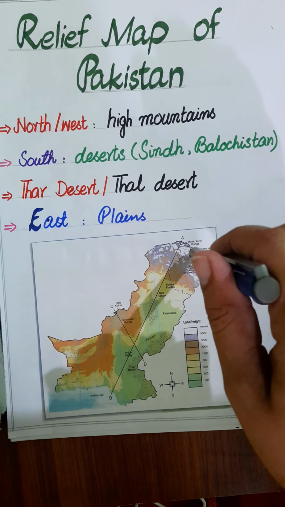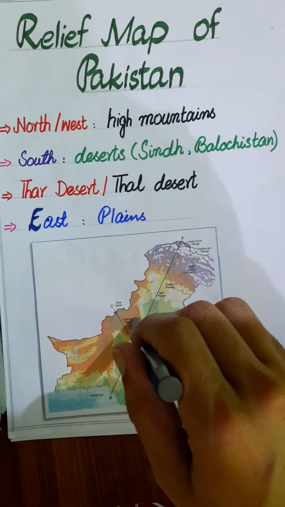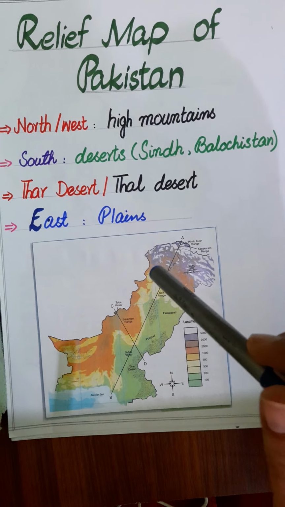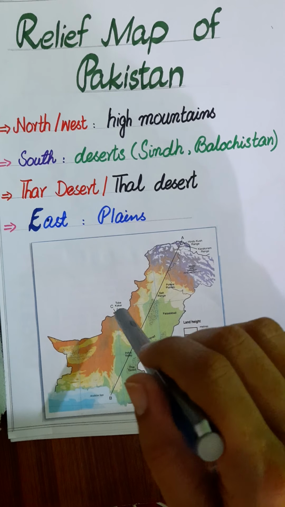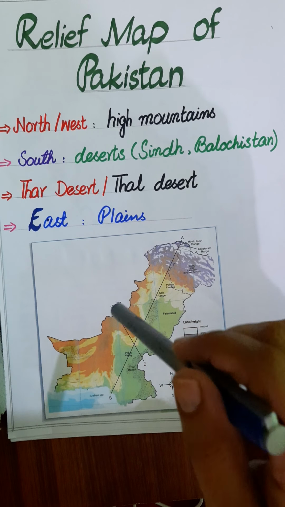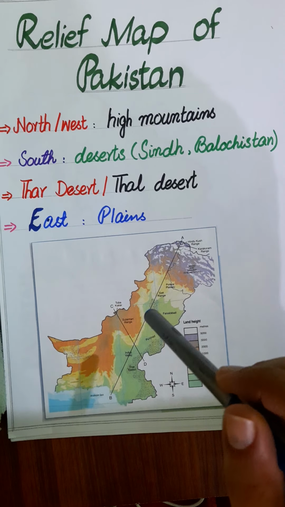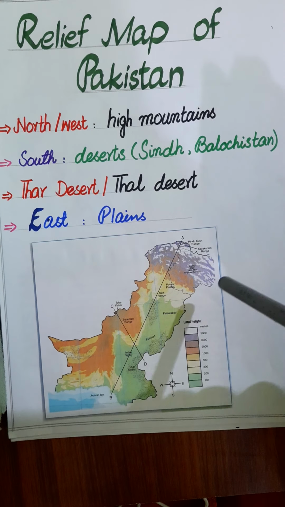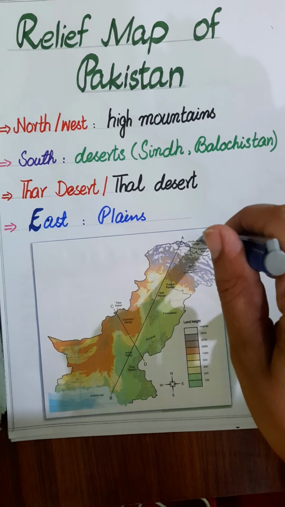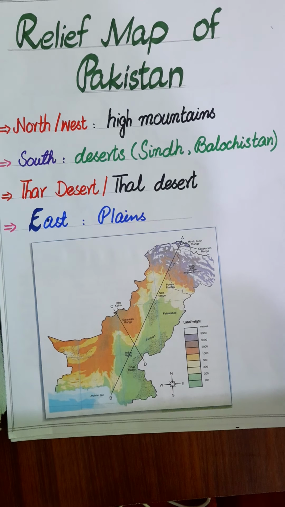Okay, in the north we have the high mountains, but in the west we do not have such high mountains. The west of Pakistan, that is Balochistan, is mostly covered with mountain ranges. Here you can see the Suleiman mountain range and the Toba Kakar mountain range. Here we have the Hindu Kush mountain range and the Karakoram mountain range.